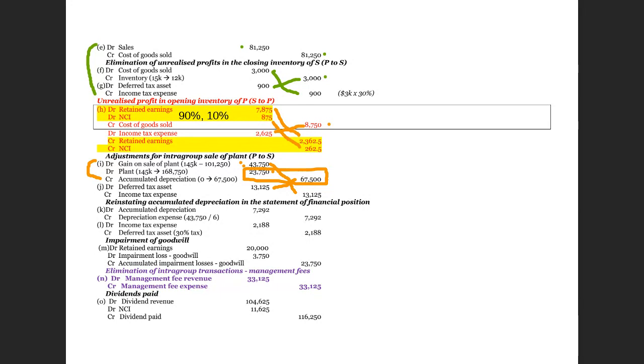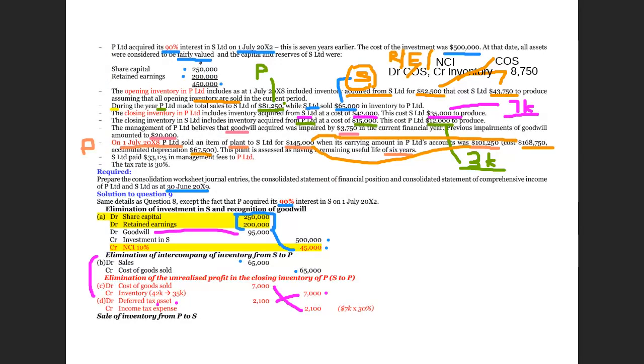Because it has been over-depreciated, now we have to credit depreciation every year to bring it back to the original depreciation. How much will be over-depreciated? It must be 43,750 divided by the remaining 6 years. The question says that the remaining life is 6 years.